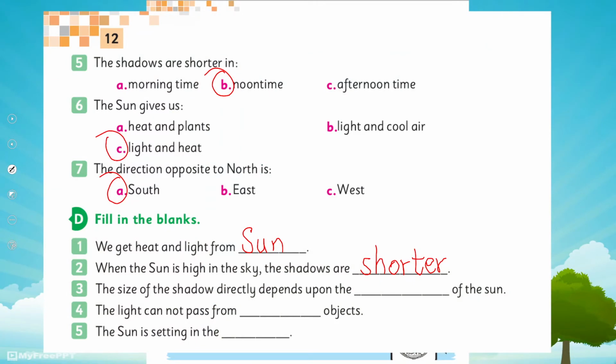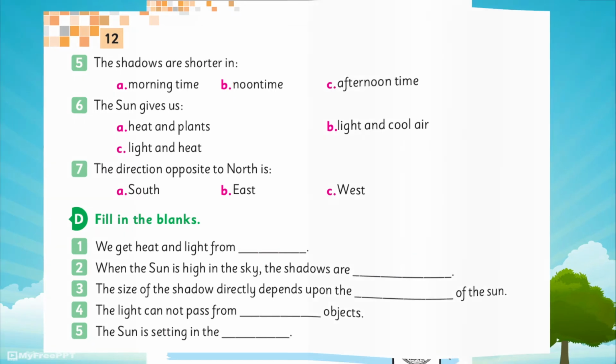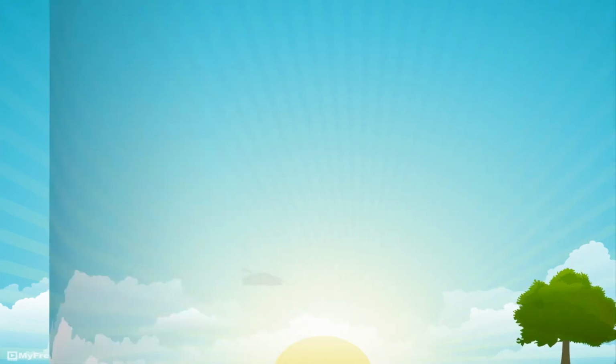The sun is setting in the, you can also write, this light cannot pass from the dark objects, dark solid objects. The sun is setting in the west. So my dear students, you have to complete these blanks also, and we will move forward towards the evaluation.